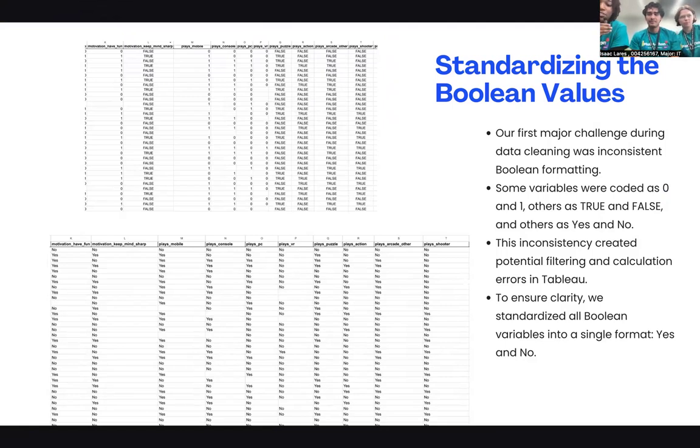Our first major challenge during data cleaning was inconsistent Boolean formatting. Some of the variables were coded as 1 and 0 instead of true and false. So to fix those inconsistencies and to make sure that the data didn't get messed up in Tableau, we standardized all Boolean values into a single format as yes and no.